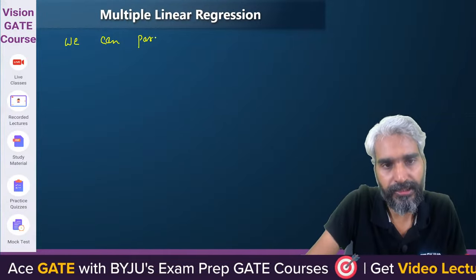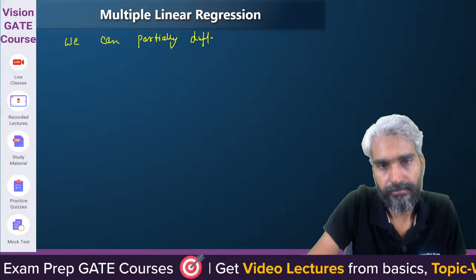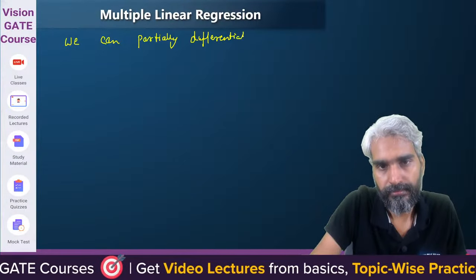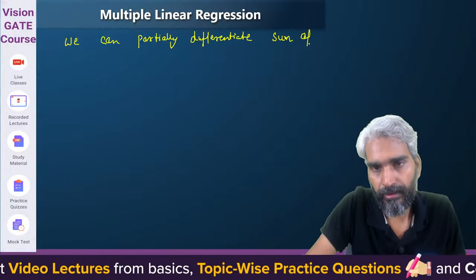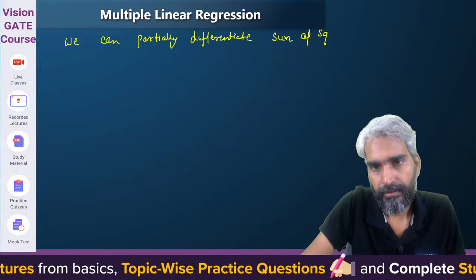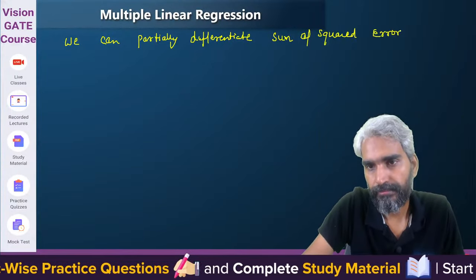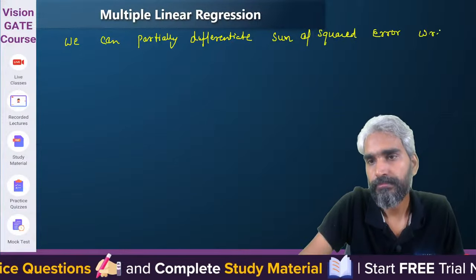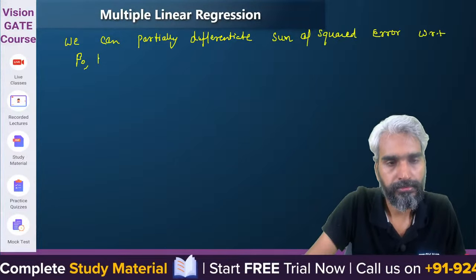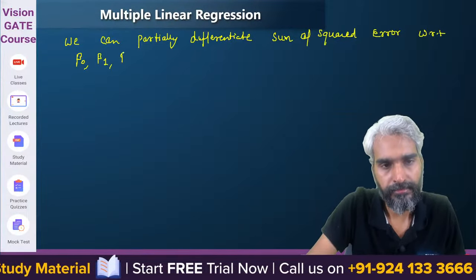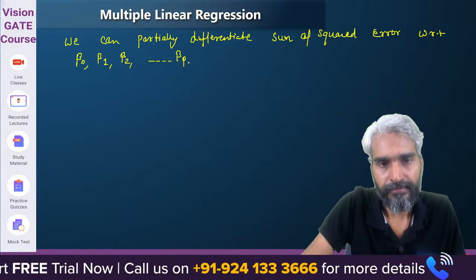We can partially differentiate the sum of squared error with respect to beta 0, beta 1, beta 2 up to beta p.